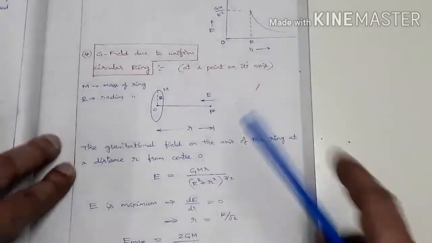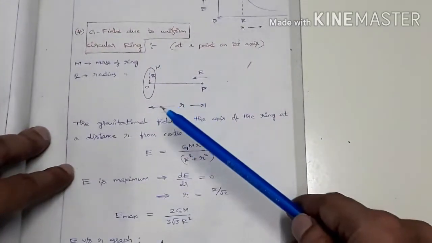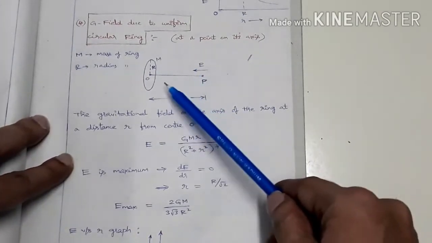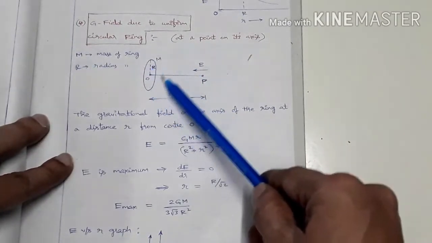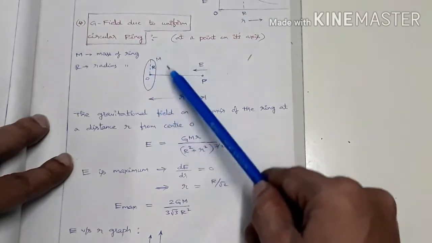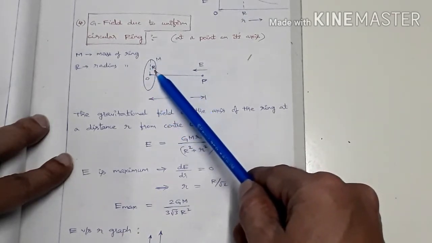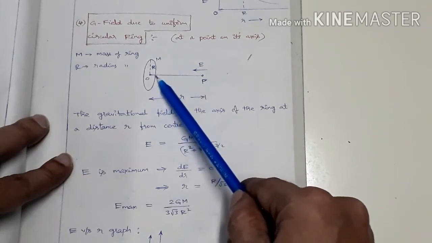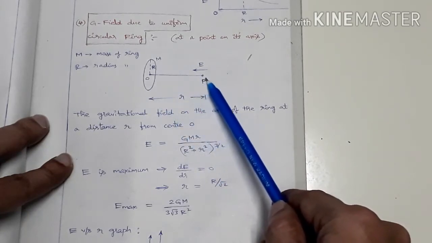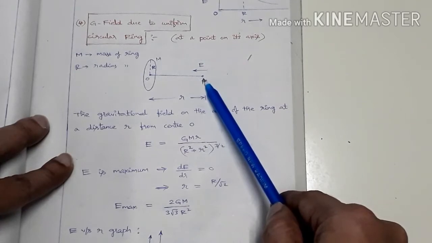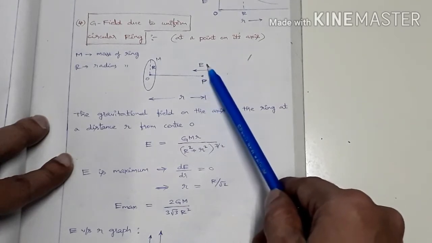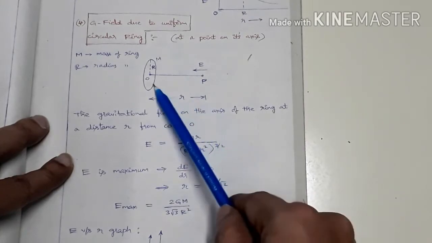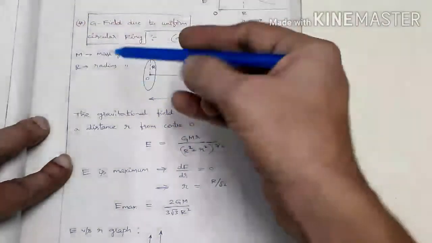Next one is gravitational field due to a uniform circular ring. Here we are not going to deal with the derivations. Directly, let us remember the formula. So this is a uniform circular ring of mass capital M and radius R. This is the center of the circular ring, and here on its axial line we are choosing a point P where we are interested to find the gravitational field E. So this point P is lying at a distance small r from the center of this circular ring.